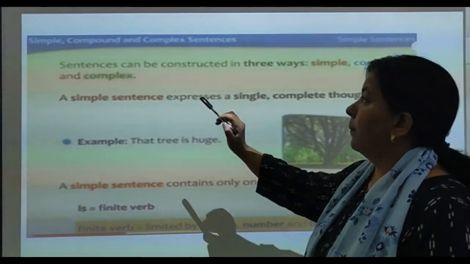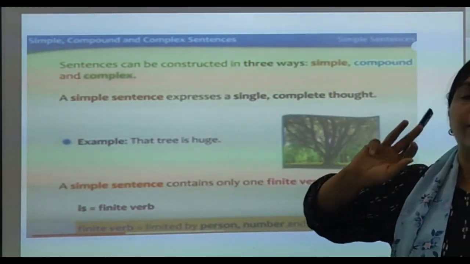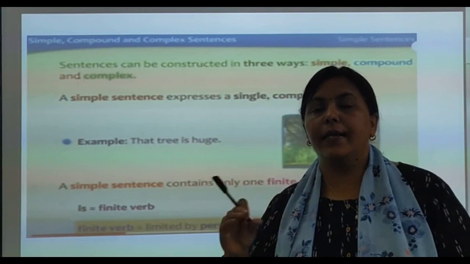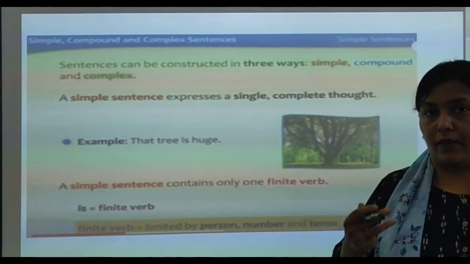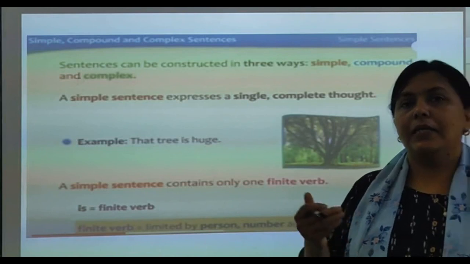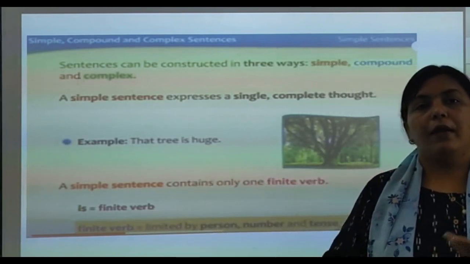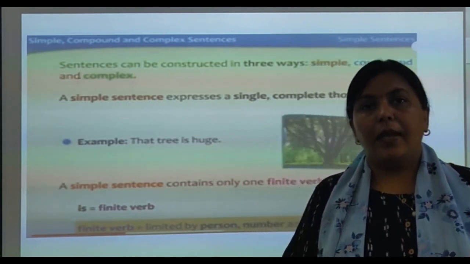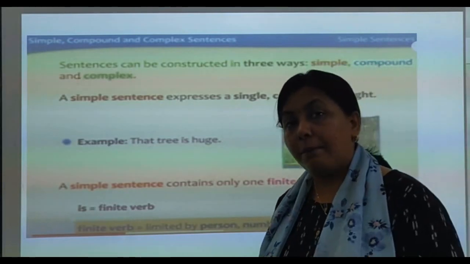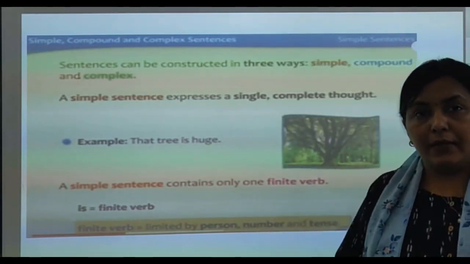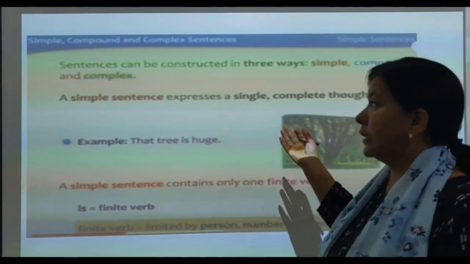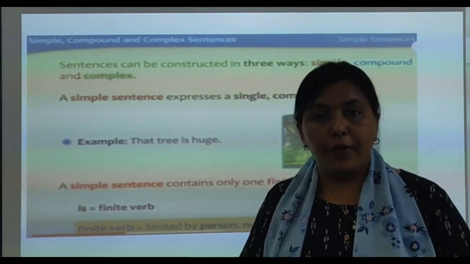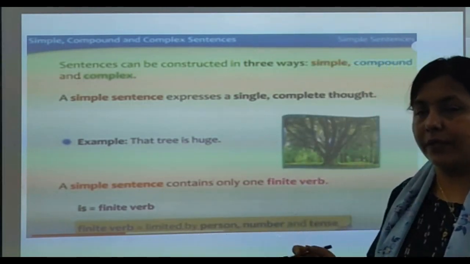So first, sentences can be constructed in three ways. मतलब हम किसी भी एक बात को, किसी भी एक सेंटेंस को तीन तरीके से प्रेजेंट कर सकते हैं, राइट? We can say that sentence in a simple way also. We can twist that sentence in two sentences, like two sentences can be combined, that is compound. Then we can complicate that simple sentence also, which is known as complex sentence. और तीनों कैटेगरीज का स्ट्रक्चर डिफरेंट रहता है. You will understand with the help of examples.